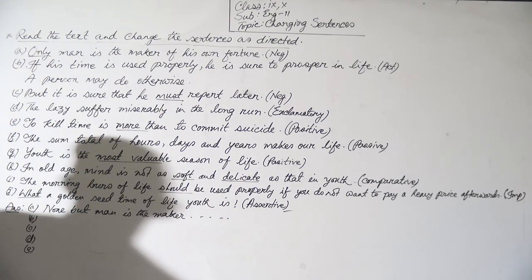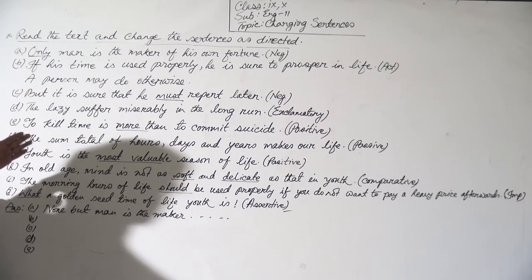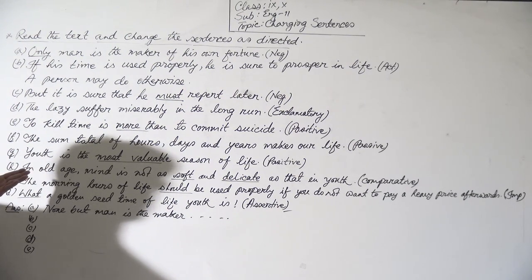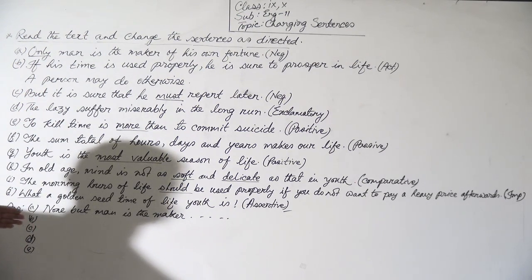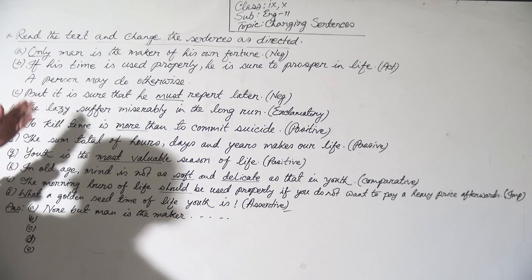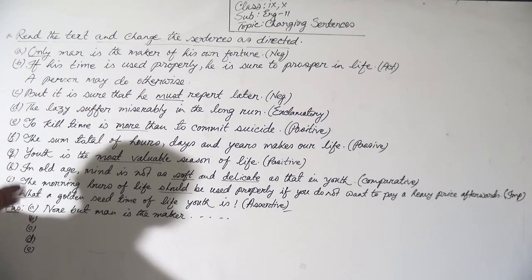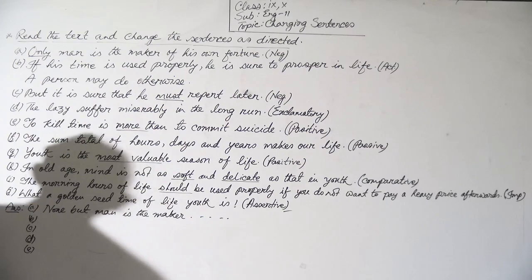B. If his time is used properly, he is sure to prosper in life. Make it active. You see, this is in passive form, so you have to make it active. Here the object is absent, so you have to bring an appropriate subject for the active voice. If his time is used properly, here the appropriate subject is "he."